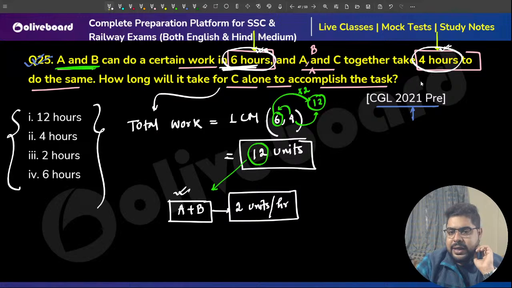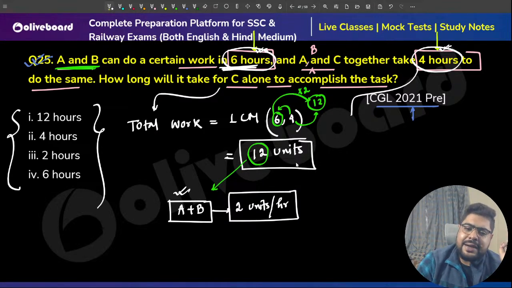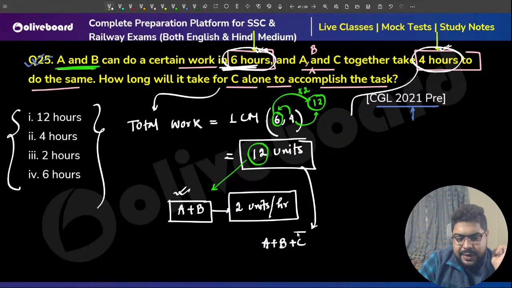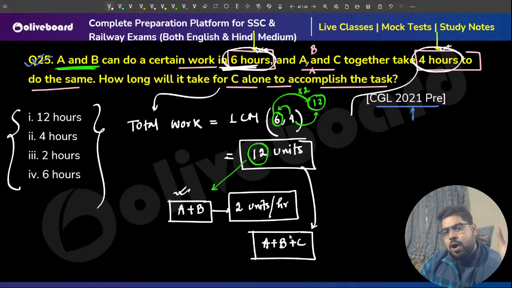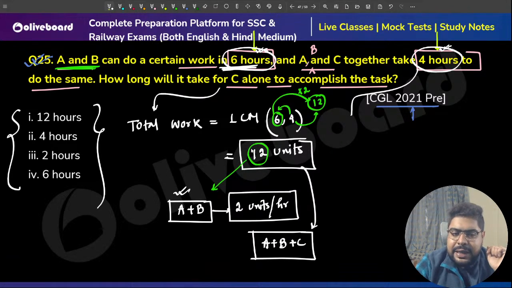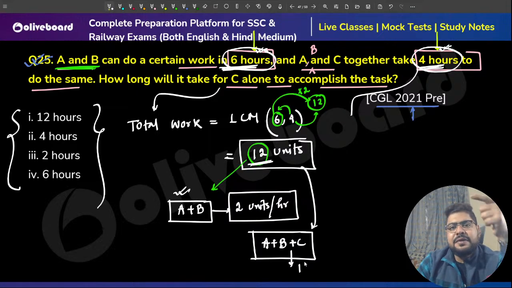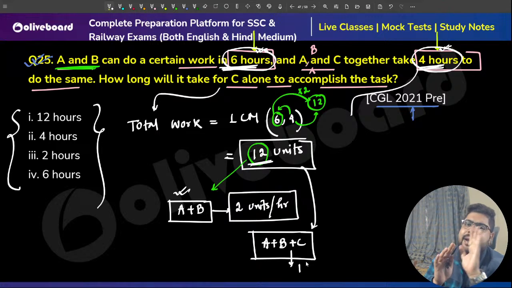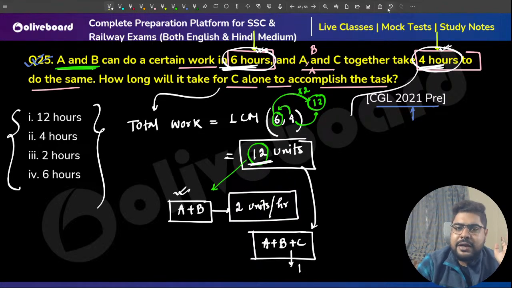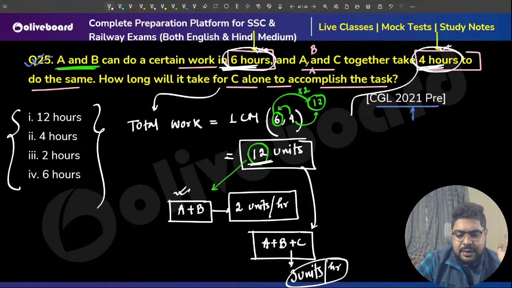A, B and C together, they are doing it. Now, with A, B and C all working together, their combined efficiency will be what? Meaning A plus B plus C. All 3 of them together are completing these 12 units of work in only 4 hours. So their efficiency will be 12 divided by 4, because 12 units they are completing in 4 hours. So in 1 hour they are doing 12 divided by 4, that is 3 units an hour.